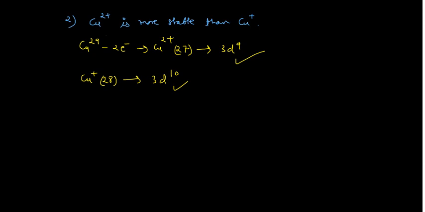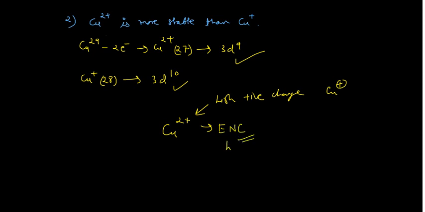So what could be the reason in that case? It simply reflects that this Cu2+ ion has a very high positive charge when compared to Cu+. So its effective nuclear charge is very high.